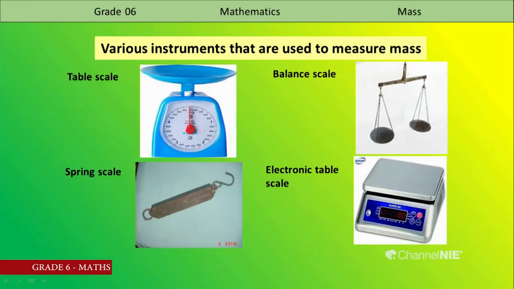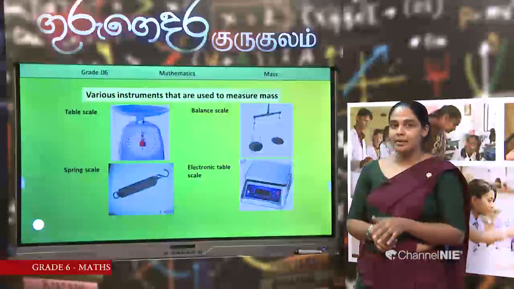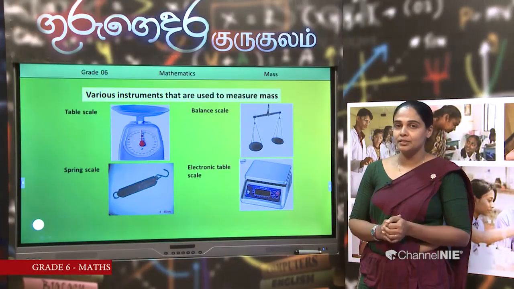Balance scale. It is used by traders to measure the mass of vegetables in the fair, as you can see. Then spring scale. It is also used to measure masses. Sometimes midwives use it to measure the mass of infants. Have you ever seen it? Then electronic table scale. It is the most popular scale in shops to measure masses. Why? It is easy to use.